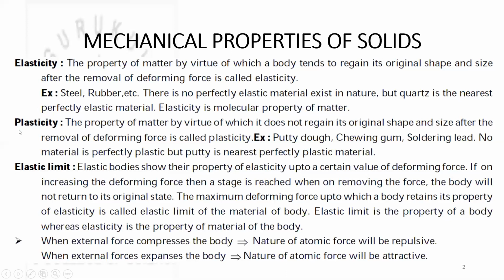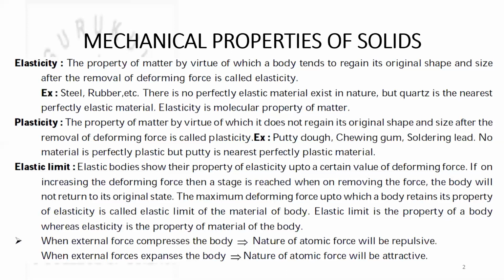Right. Next, plasticity. The property of matter by virtue of which it does not regain its original shape and size after the removal of deforming force is called plasticity. This means the bodies which do not have a tendency to regain their original shape and size after the deforming force is removed, and continue in the new configuration, new shape, new size, are called plastic materials, and they are said to have the property of plasticity.